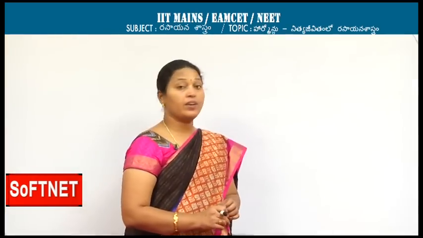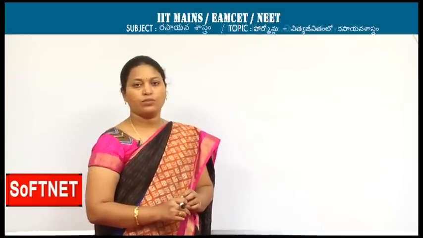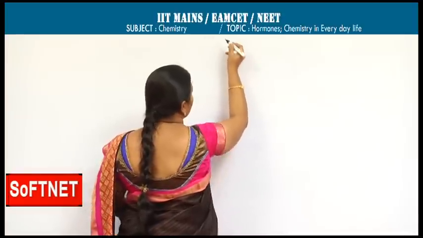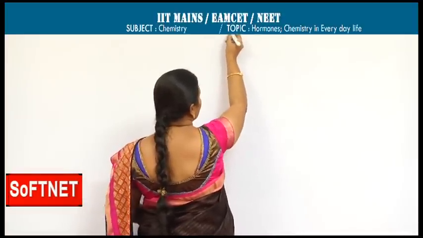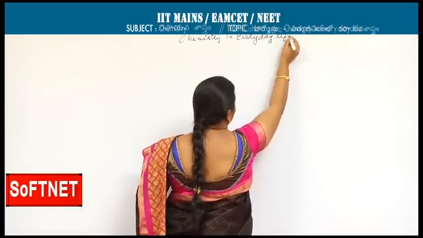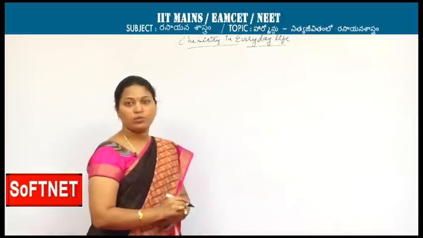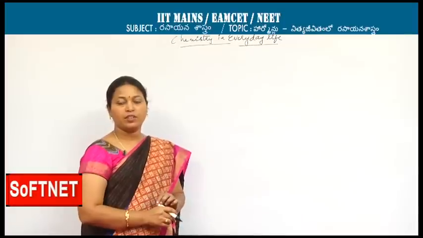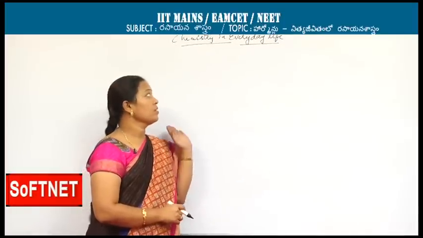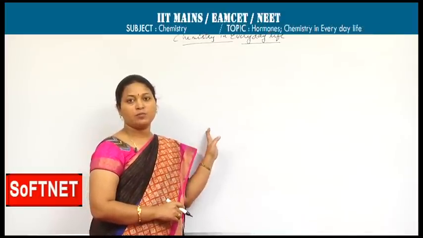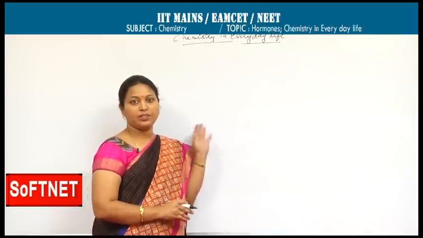Now, we will discuss another aspect of our senior inter chemistry, that is chemistry in everyday life. Its weightage for inter public exams is 2 plus 2, you will get 4 marks. One question definitely for the competitive exams. It is very simple to score marks from chemistry in everyday life, because most of this is related to our biological aspects, followed by examples that have to be remembered for each and everything.